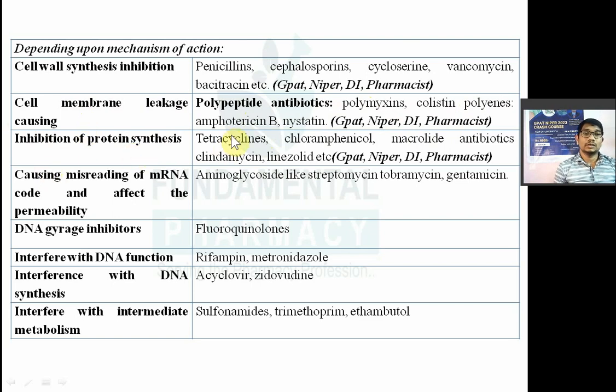Inhibition of protein synthesis: tetracyclines, chloramphenicol, macrolide antibiotics, then clindamycin, linezolid. All these inhibit protein synthesis by binding with the 30S ribosome or the 50S ribosome.